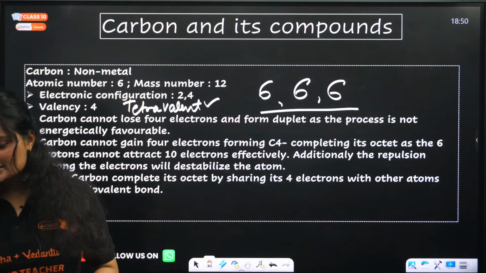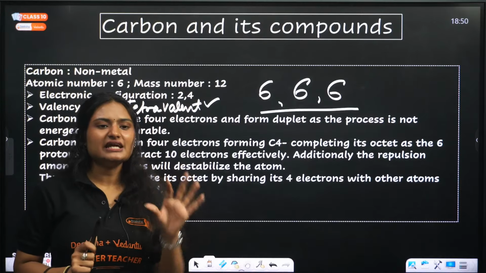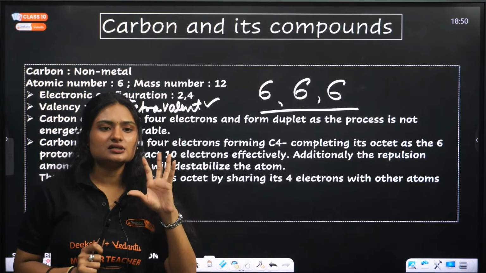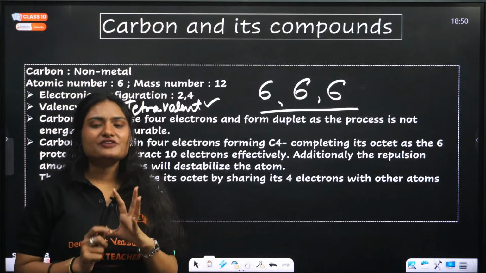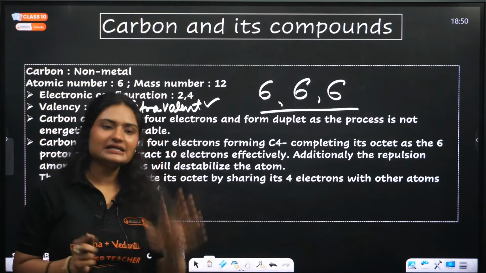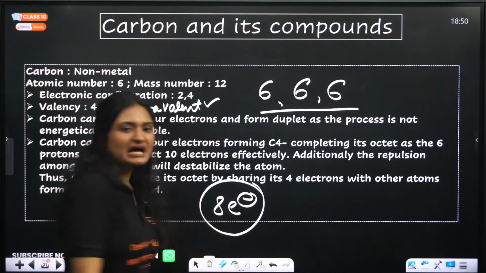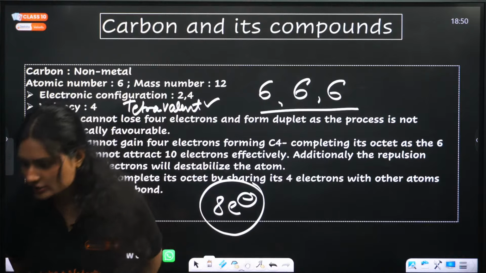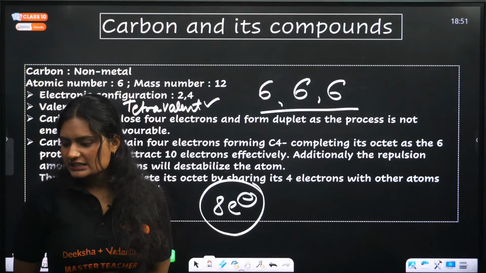What's an octet? Octet is having 8 electrons in a shell. Basically, in the outermost shell, if any atom or element has 8 electrons, having 8 electrons is called octet. Valency of carbon is 4.